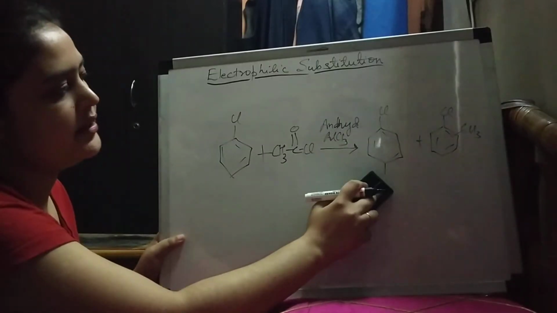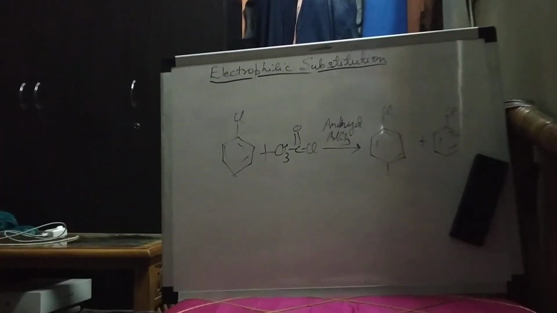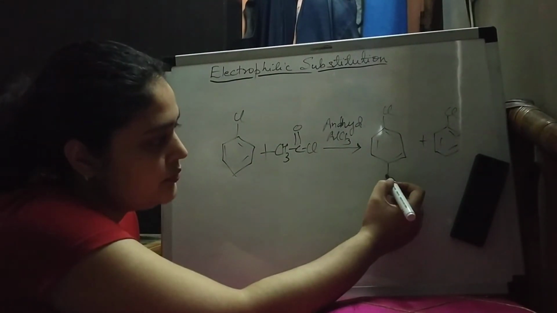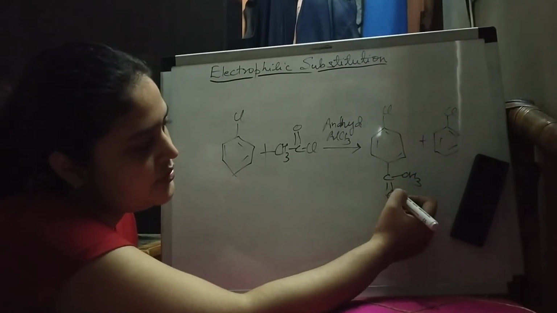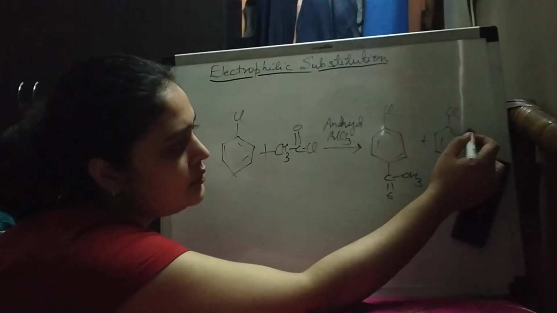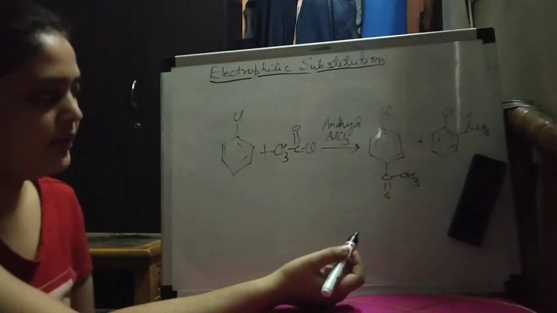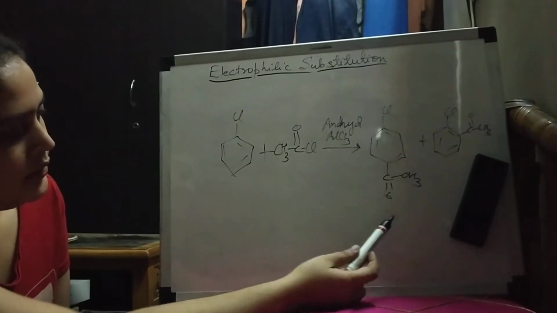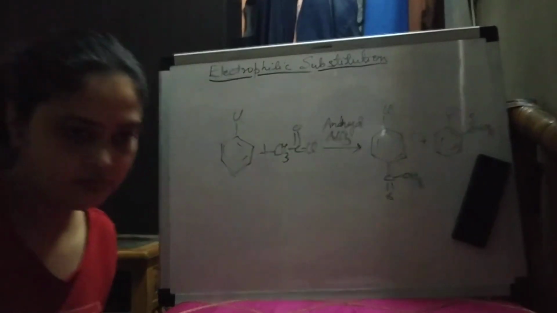Instead of the methyl group, the acyl group will be attached. So here you will get CH3CO and here also CH3CO, that is the acyl group. Here this is the major product because this is the para product.